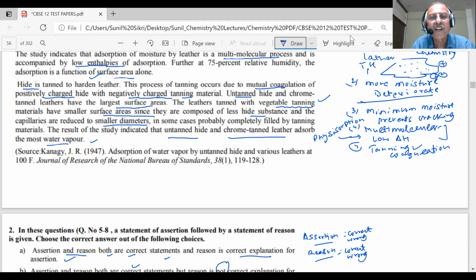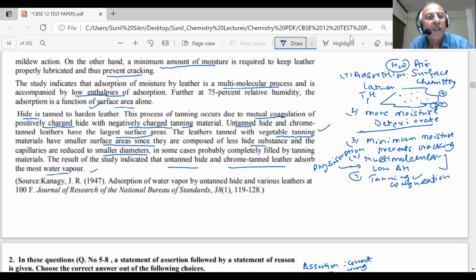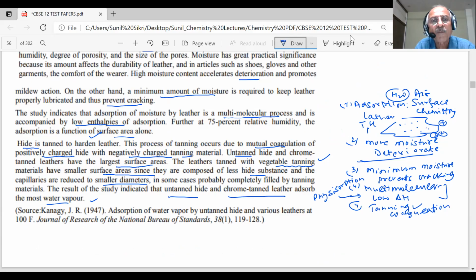The result of the study indicated untanned and chrome tanned leather absorbs the most water vapor, students. This indicates the absorption of moisture by leather. On the other hand, a minimum amount of moisture is required to keep the leather properly lubricated and prevent cracking. Minimum amount of water is required.